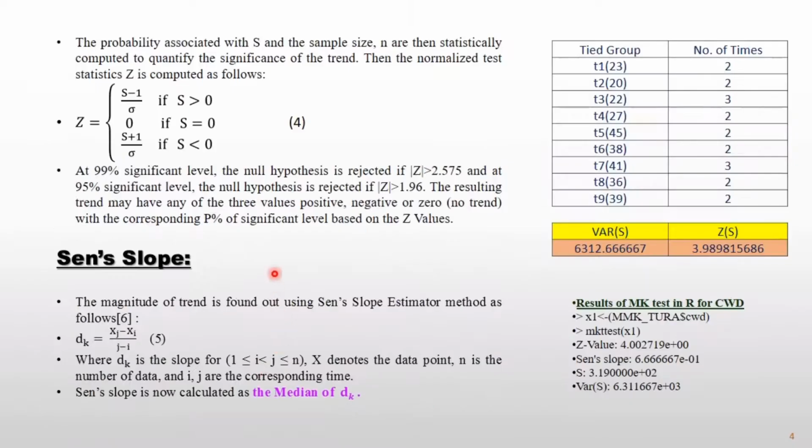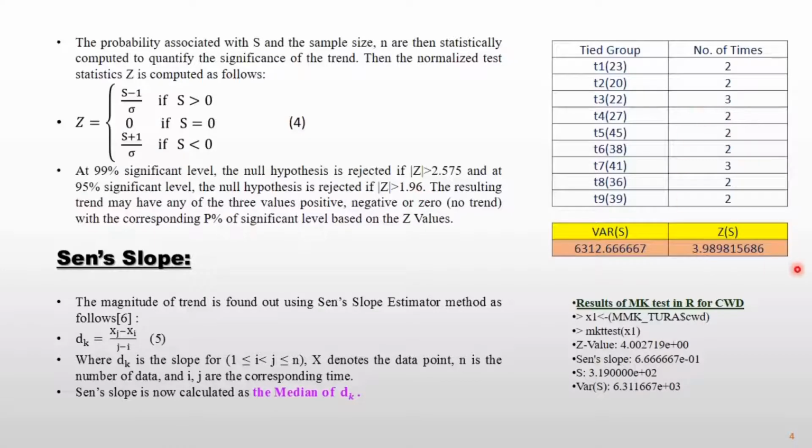On the next slide, we see that the Z value is given by equation 4, depending on the value of S. Here the S is greater than 0, that is 318. Then the Z value will be 99% significant if it is greater than 2.6 and 95% significant if it is greater than 1.96.